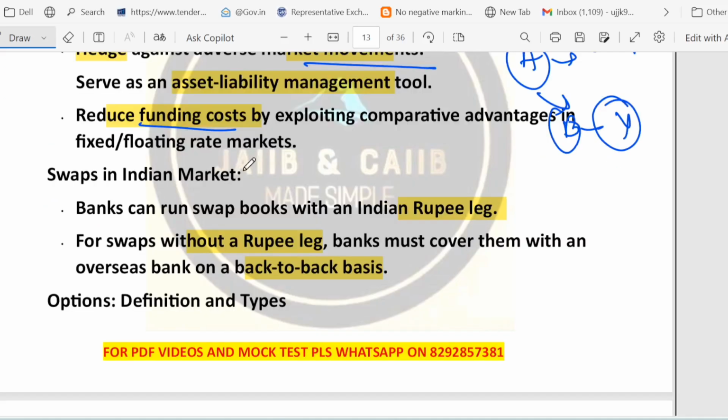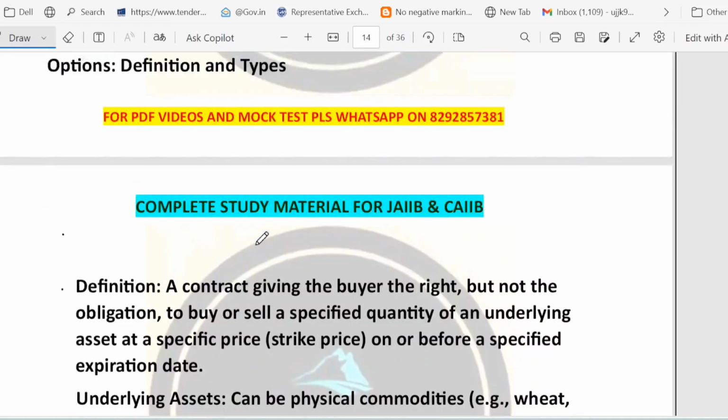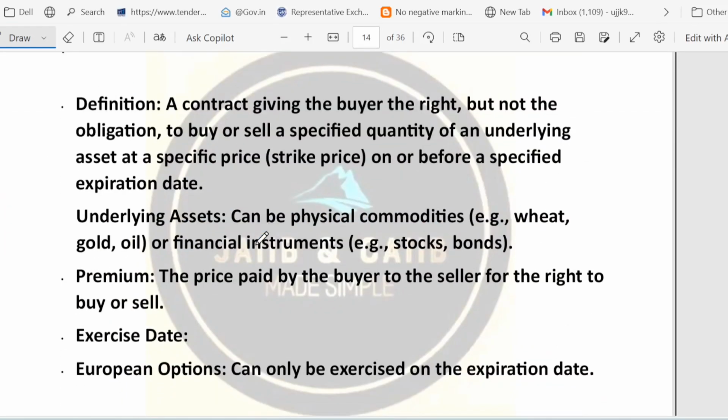Now let's discuss options. What are options and their different types? So friends, an option is a contract that gives the buyer the right but not the obligation to buy or sell a specific quantity of an underlying asset at a set strike price. This is the keyword: they give the right but they don't give the obligation.